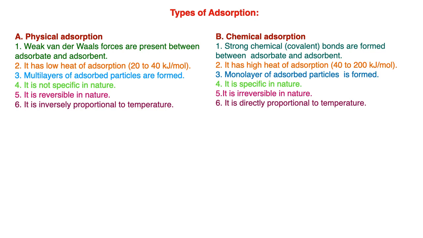Point number three: multi-layers of adsorbed particles are formed in case of physical adsorption, while in case of chemical adsorption, a mono-layer of adsorbed particles is formed. Point number four: physical adsorption is not specific in nature, while chemical adsorption is specific. Physical adsorption is reversible, chemical adsorption is irreversible in nature. Physical adsorption is inversely proportional to temperature, while chemical adsorption is directly proportional to temperature.